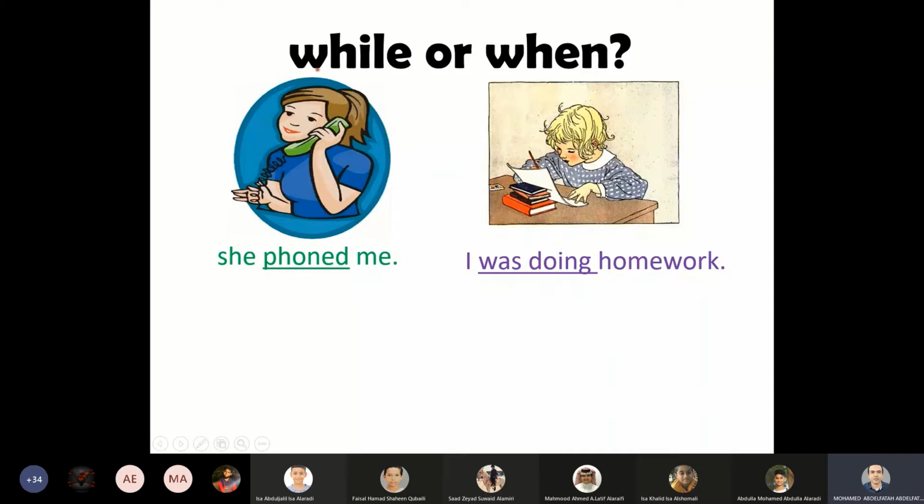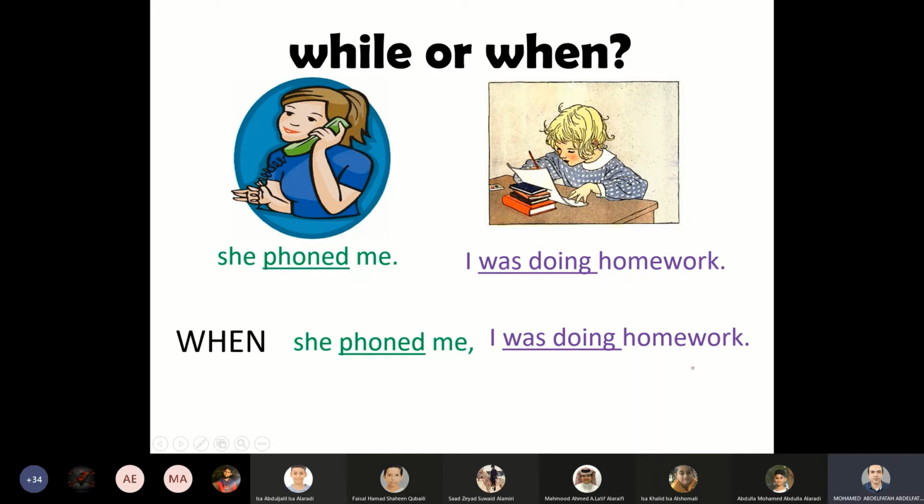In case you use while, use the past continuous tense or the first action after while. And in case you use when, use the past simple or the action that happened later after when, like this. When she phoned me, this is the main clause. When she phoned me, I was doing homework. On the other side, we use while with the past continuous.